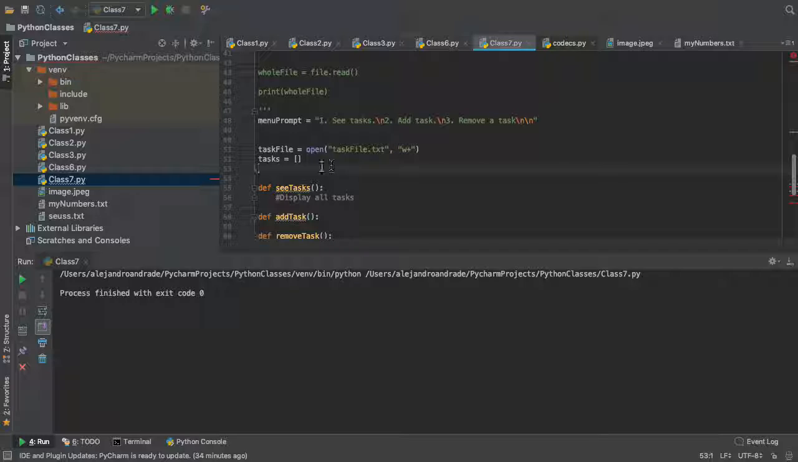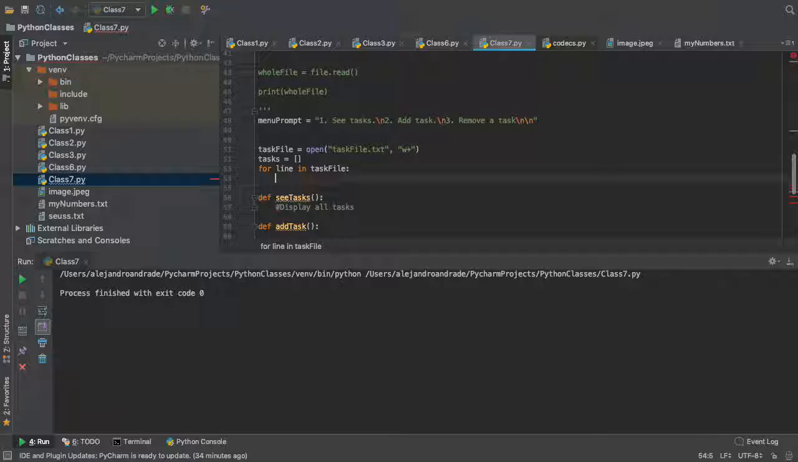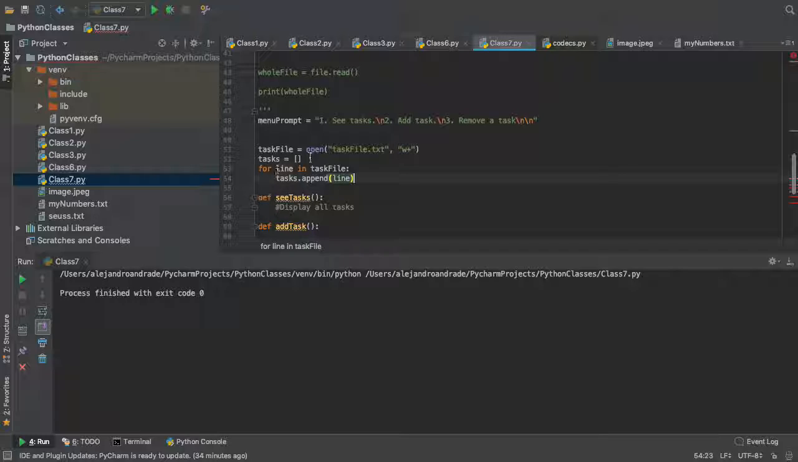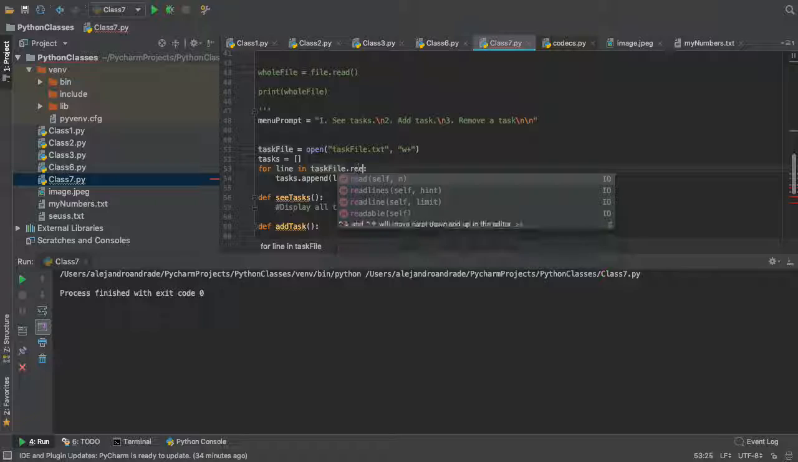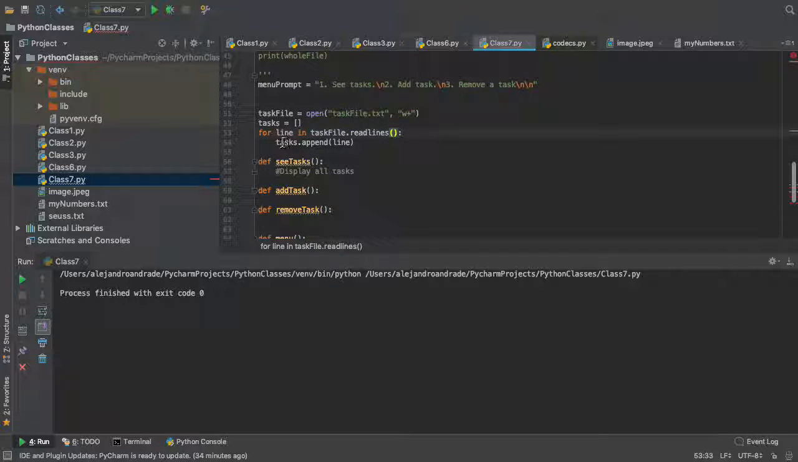So we are just going to do this for line in task file. We're gonna do tasks.append, and we're gonna append the line, right? And then we can do this task file read lines, which is the same as just saying for line in task file. So you can check it out. That's actually gonna give it every single line of the task files, right? Cool. So we append that in the line, and then we have our tasks here.